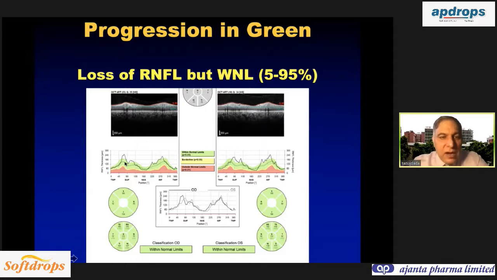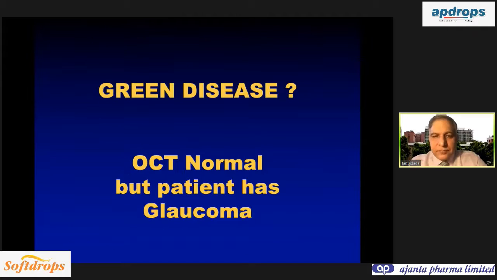So this is called progression in green, when there is damage to the retinal nerve fiber layer, but it is within the normative database. So for that, you need to do serial OCT over time and see the progression analysis. On one-time OCT, you will get normal, within normal limits. But remember, it has thinned down, but still not reached the red zone. That is called progression in green.